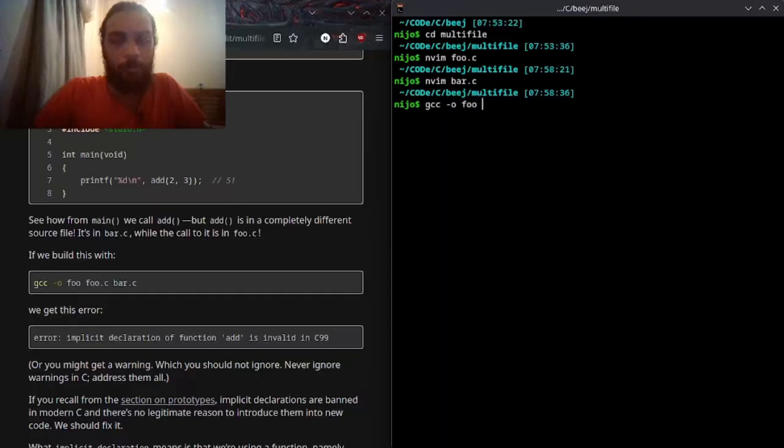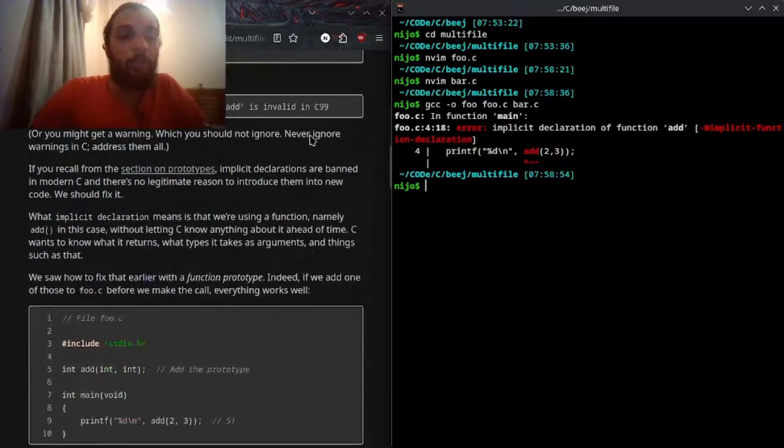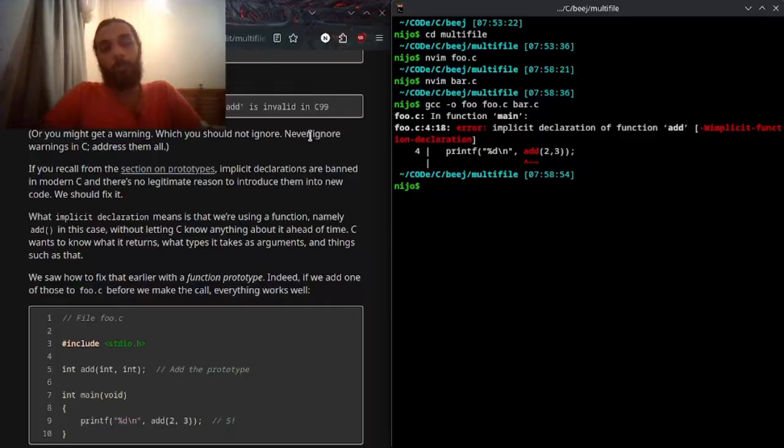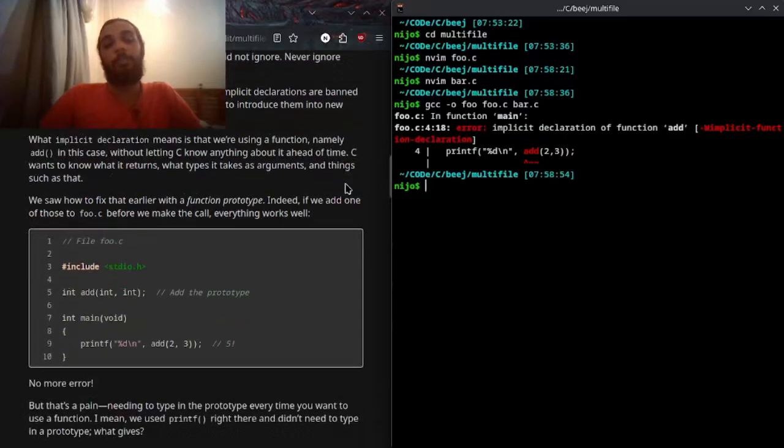-o foo.c bar.c, and there you go, implicit declaration of function add. We get this error. If you recall from the section on prototypes, implicit declarations are banned in modern C and there's no legitimate reason to introduce them into new code. We should fix it. What implicit declaration means is that we are using a function, namely add in this case, without letting C know anything about it ahead of time.